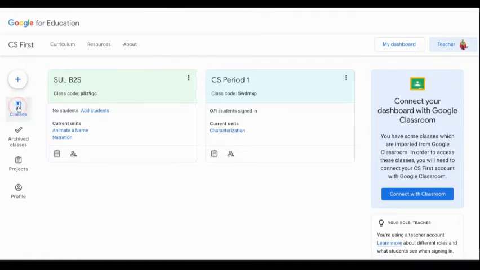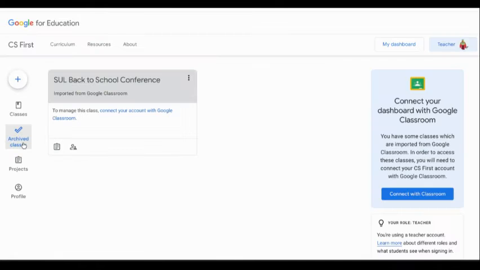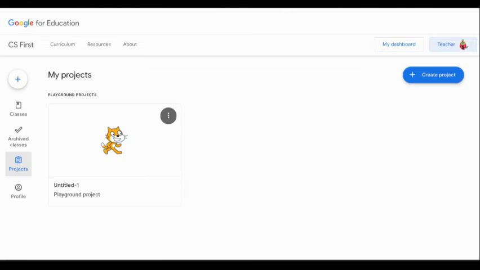The classes menu here really just gives you a list of all of the class cards that are in your dashboard. The archive classes will show you all of the classes that you archive. So when you archive a class, it goes into a special area so that it's not on your main class list. And I do have the option here, if I click on the three dot menu, to restore the class back so that it's active, or I can delete the class. Projects will show me all of my Scratch projects that I created.